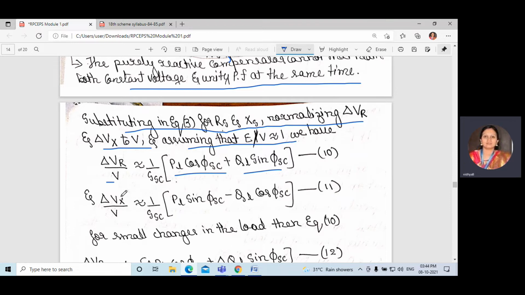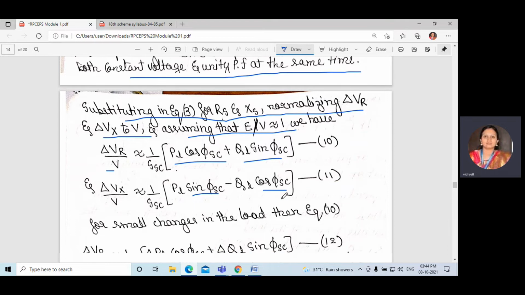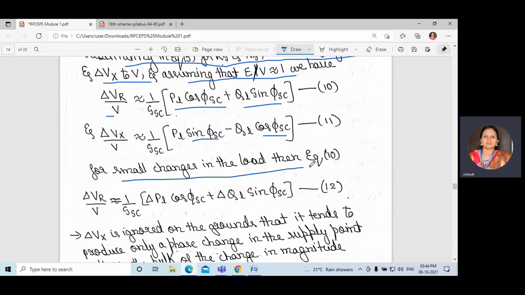So similarly delta Vx divided by V, instead of XS we are writing sin phi SC, and instead of RS we are writing cos phi SC. Okay, for small changes in the load, this equation will become equal to 1 by delta VR divided by V, 1 by SSC delta PL, changes in the load. So delta PL cos phi SC plus delta QL sin phi SC.